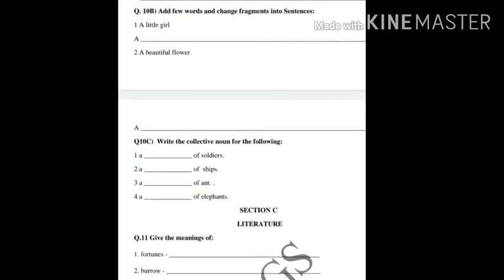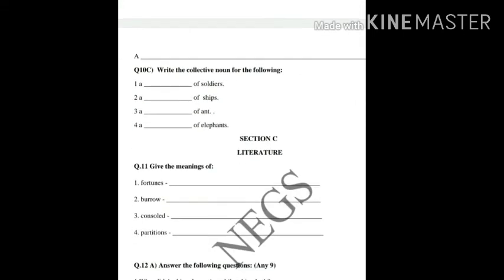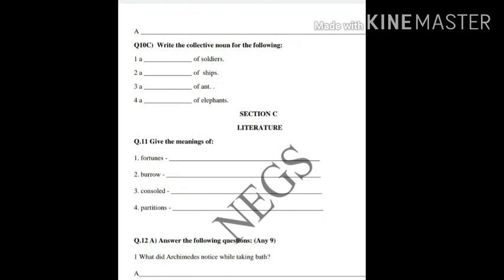Now coming to the last segment of the question paper, that is section C, literature. Literature माने हमारी जो कोर्स बुक में से उठाए गए क्वेश्चंस है वो. So the first question is, give the meanings of. As you know, every single chapter that we have learned till today contains word meanings, and these word meanings are to be learned by you. So you have to write the answers of these word meanings, right?